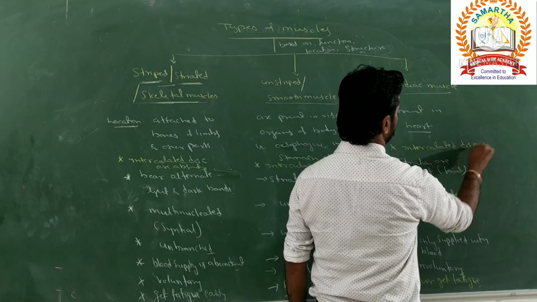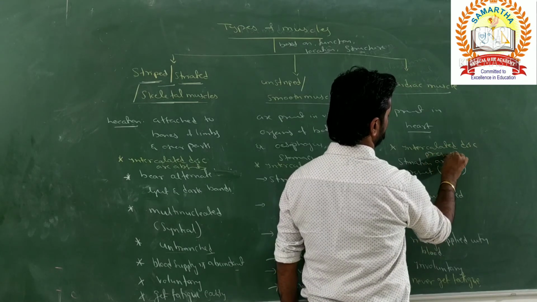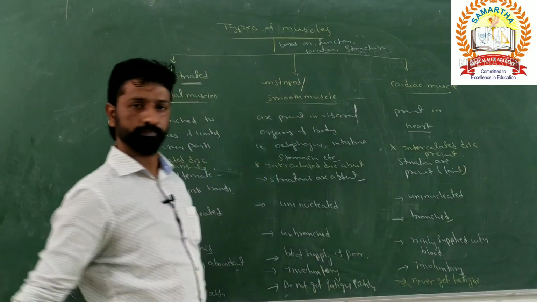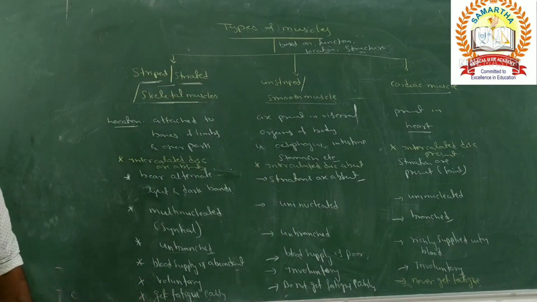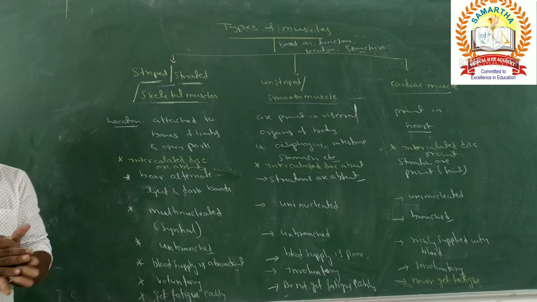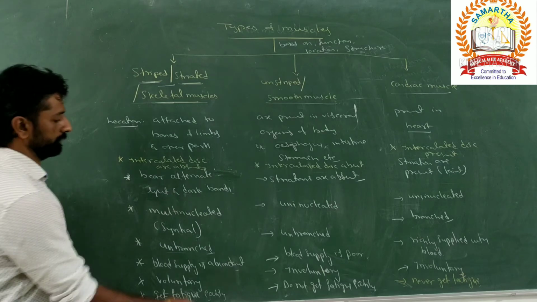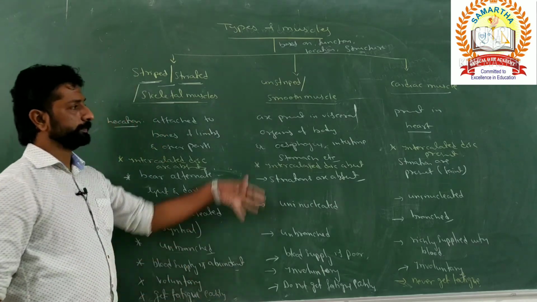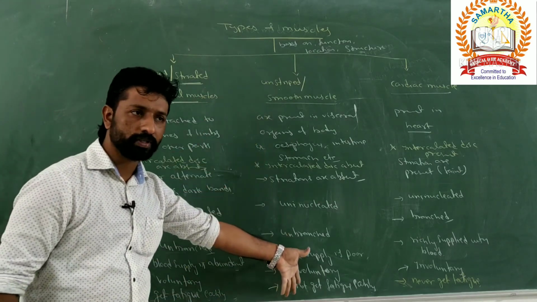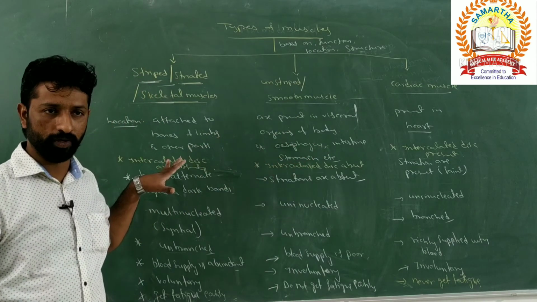Intercalated disc present. Okay. We will discuss that particularly when we discuss the heart muscles. Later we'll come to the discussion. So these are the properties or the characteristic features of different types of muscles.